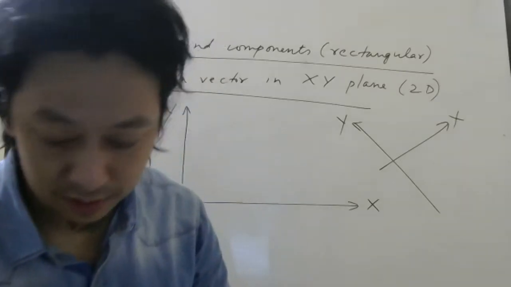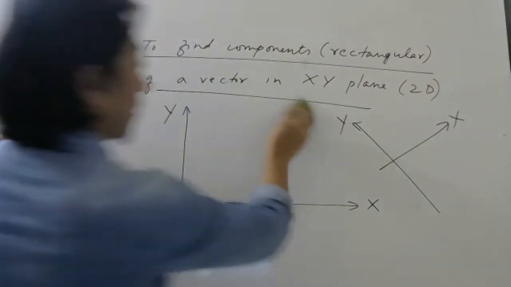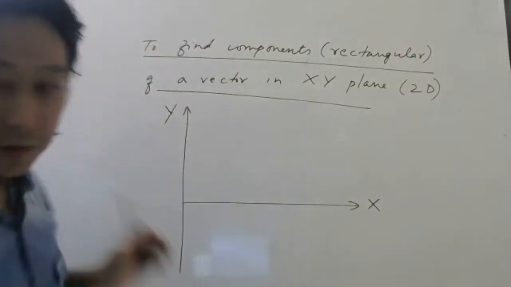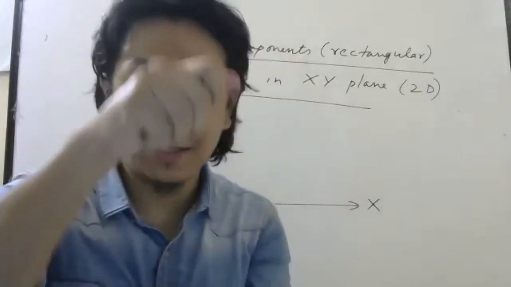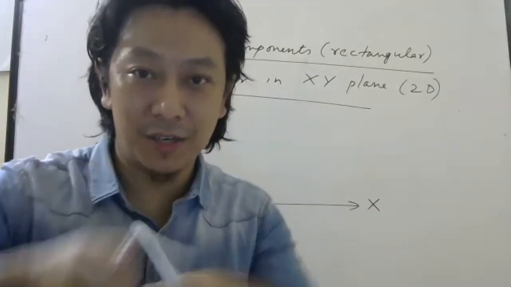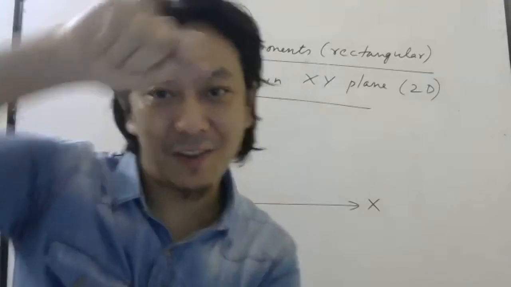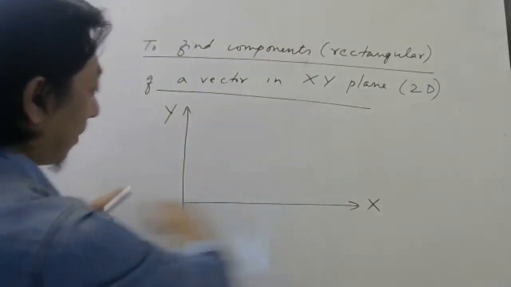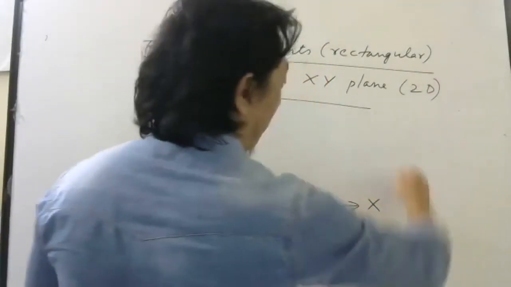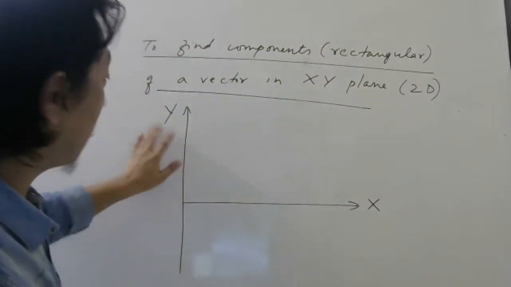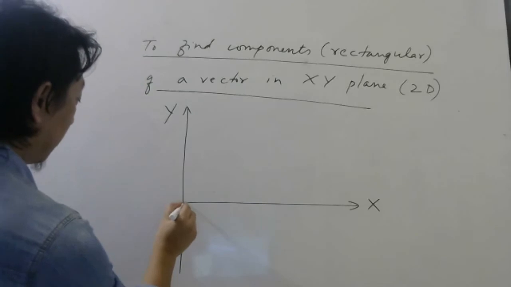So if you rotate this, nothing will change. If you turn the graph sheet, the way Virat Kohli scored his runs will not change. So the more important point is the x-axis and y-axis are always perpendicular.